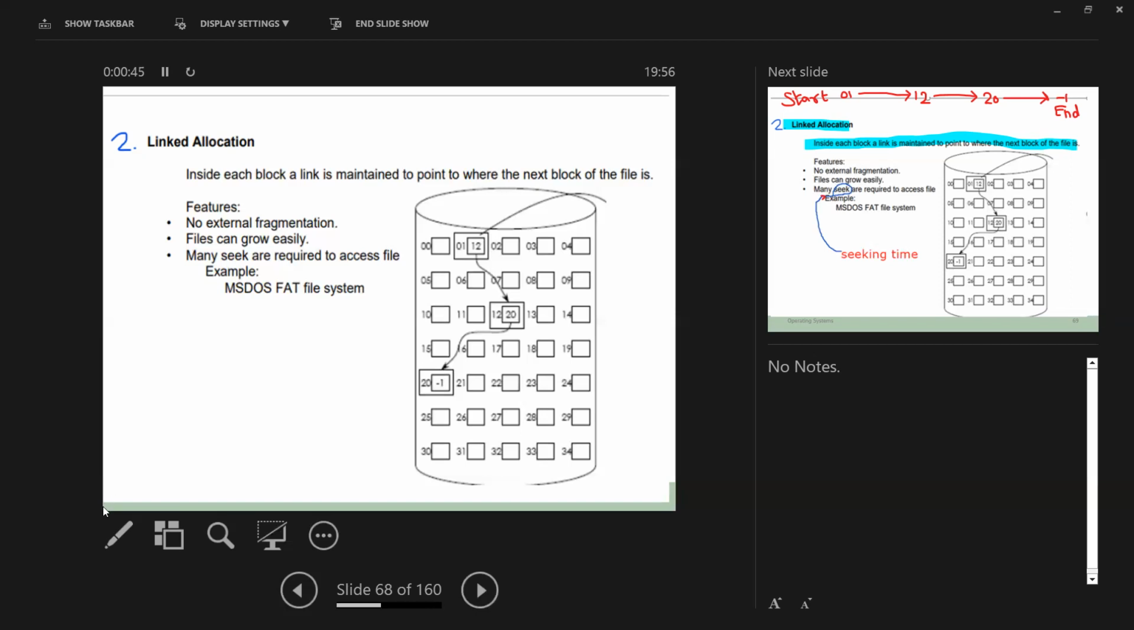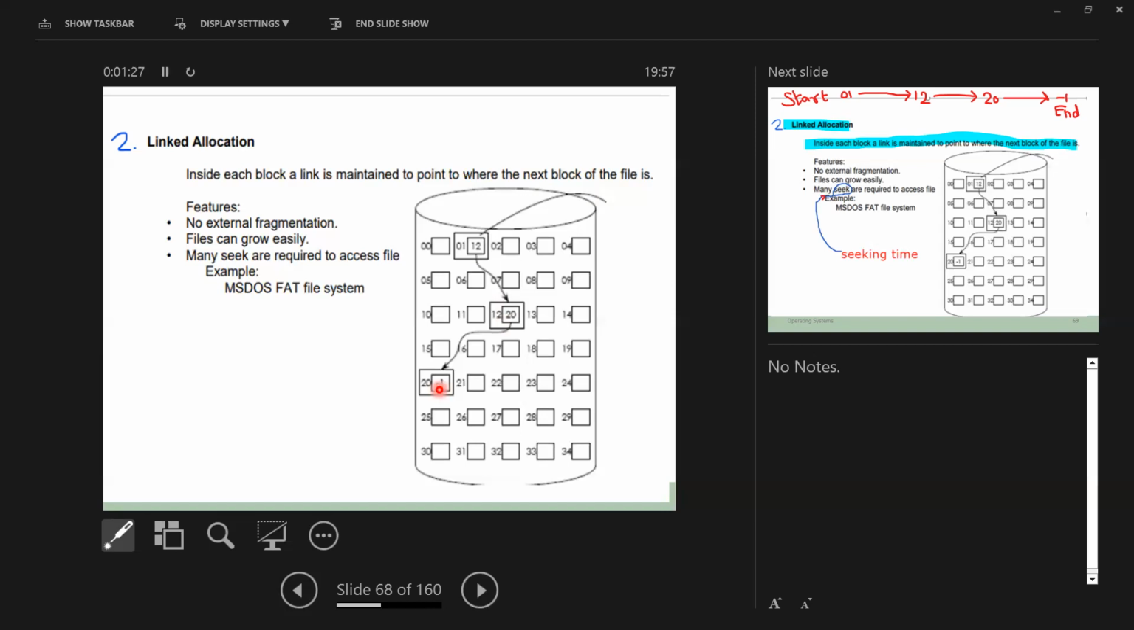So inside each block is a link. Inside each block, a link is maintained to point to where the next block of the file is. We know who is the first. The first one is block 1. Block 1 is pointing to block 12. When we move to block 12, block 12 is pointing to the address of block 20. When we move to block 20, it says it's the end of the file. -1 means end of the file.